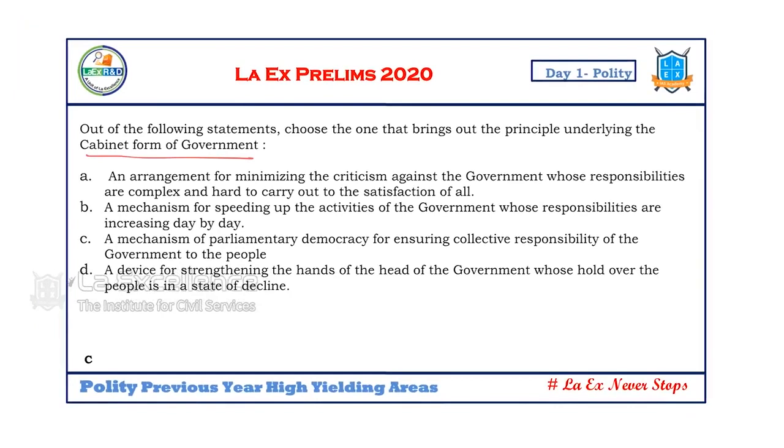Is this a generalist question or a specialist question? It's a general question. Why? This is coming from salient features. What do we mean by cabinet form of government? The most important point of cabinet form of government is collective responsibility and collective decision making. This collective responsibility, anywhere if it comes as a word, that is the answer for me.